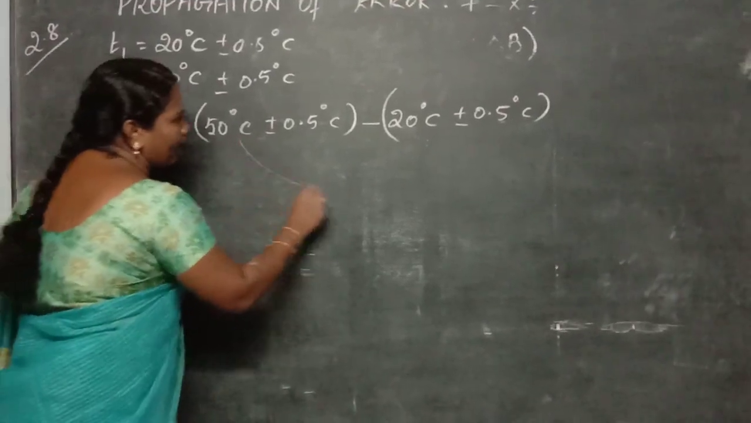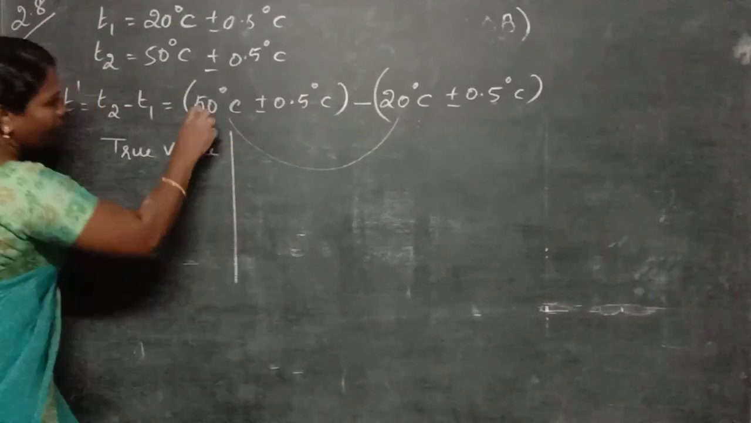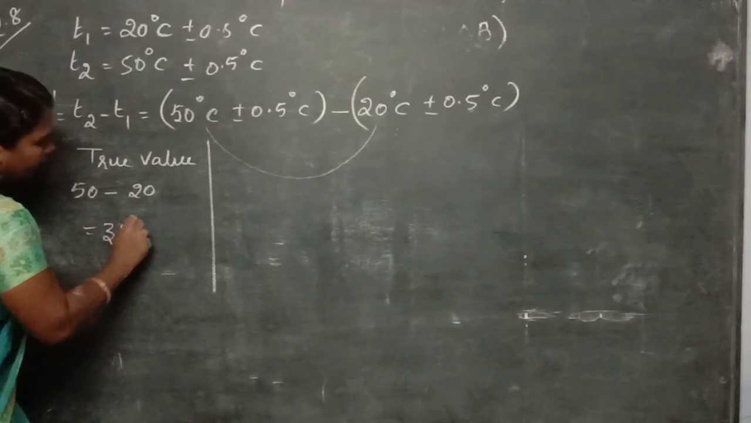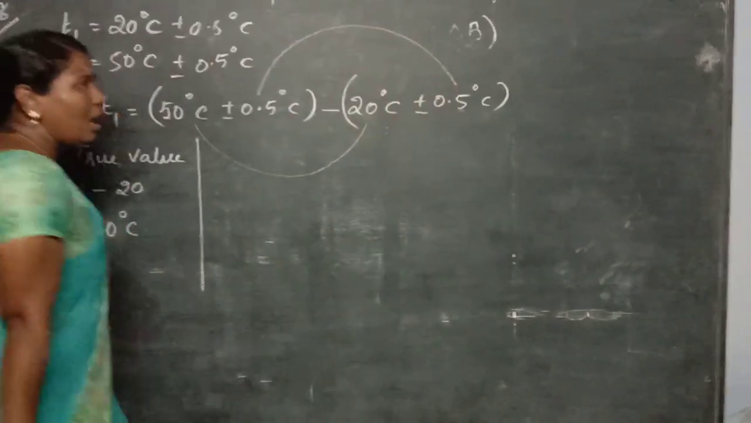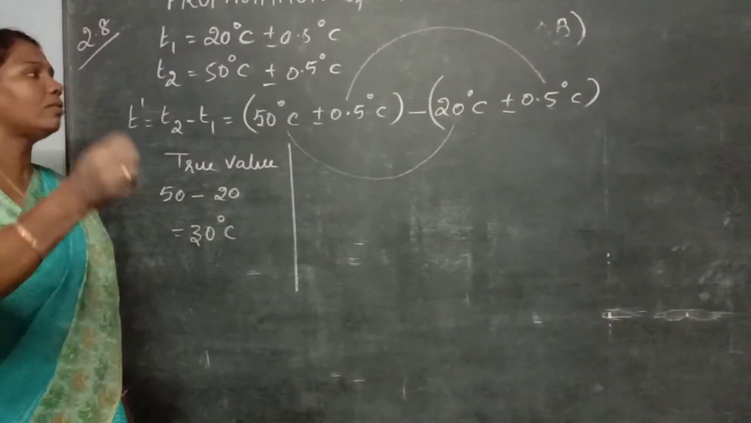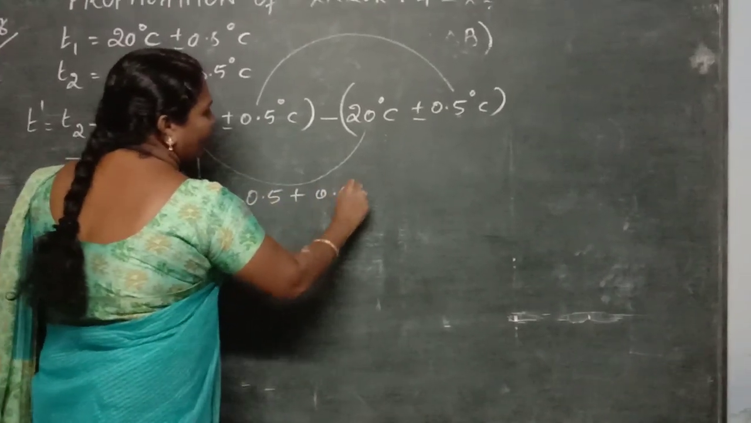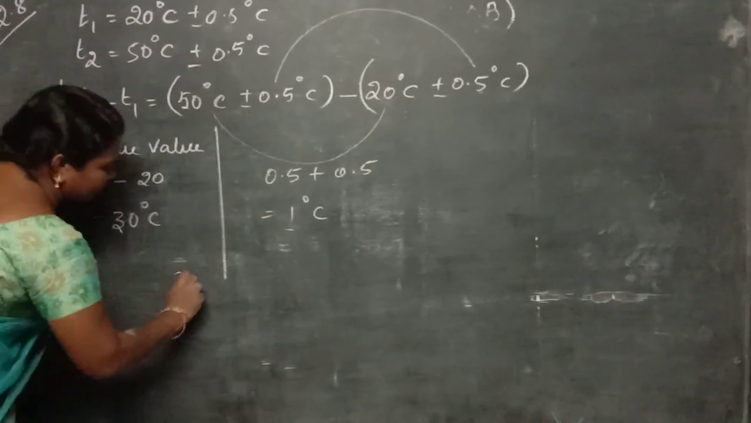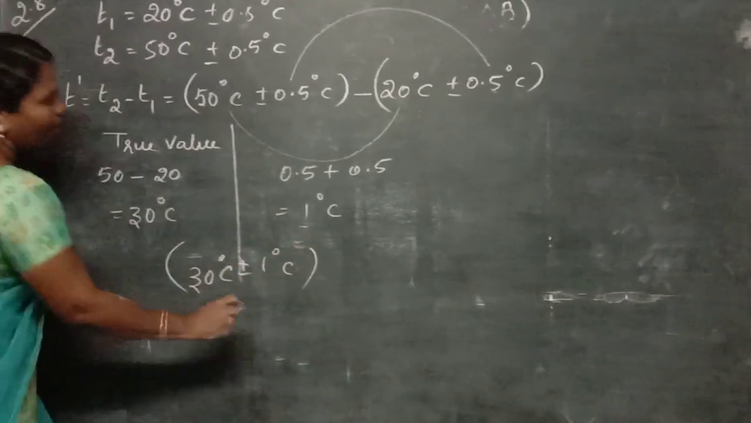How will you take the difference? First, the true values. What is the true value here? 50 degrees minus 20 degrees, which is equal to 30 degrees Celsius. Now we are going to take the absolute error. See here, for the absolute error there are no negative values. You take only the maximum possible absolute error. Therefore, you add 0.5 plus 0.5, which is equal to 1 degree Celsius. Therefore, the final answer can be written as 30 degrees Celsius plus or minus 1 degree Celsius. So this is the final answer.